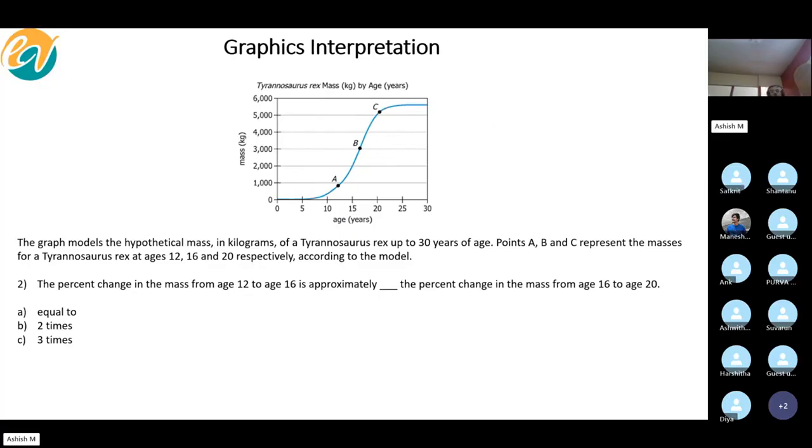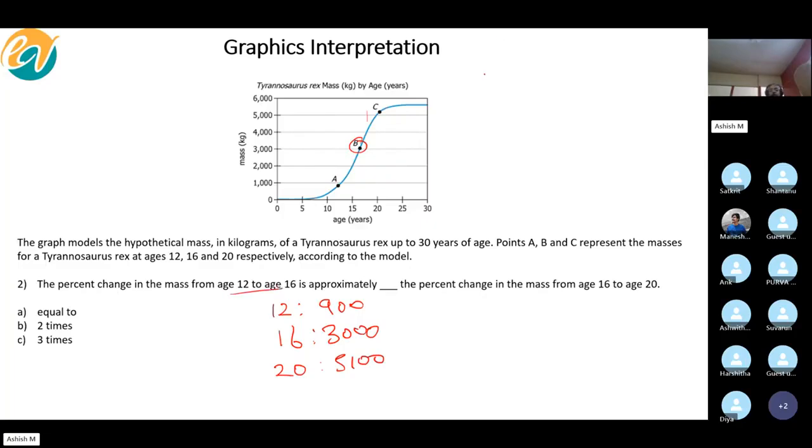So actually, I think you need to read the question carefully. The percentage change in mass from 12 to 16. Okay, 12, how much was the mass? 900. And then 16, how much was, see, 16 is basically a baker, right? So this obviously is 3000, correct? And then it says 16 to 20. So 20 is obviously 5000. How much? 100? All right. So 5100.